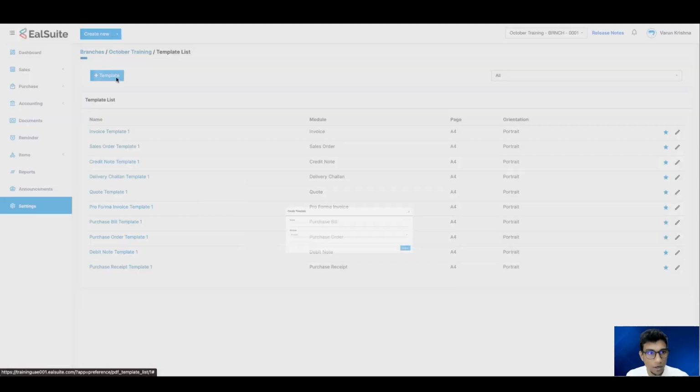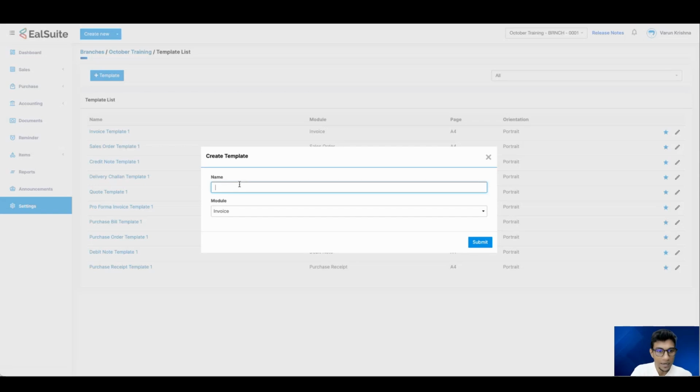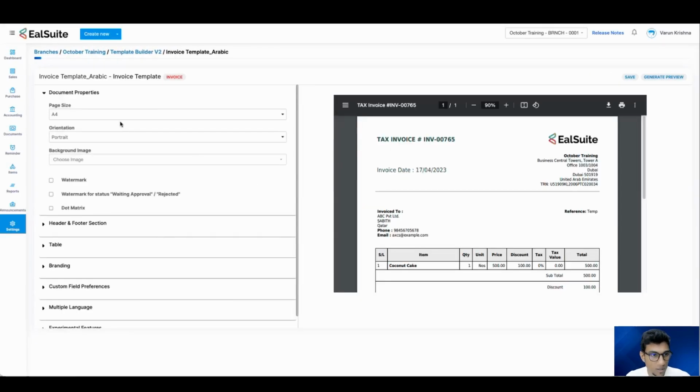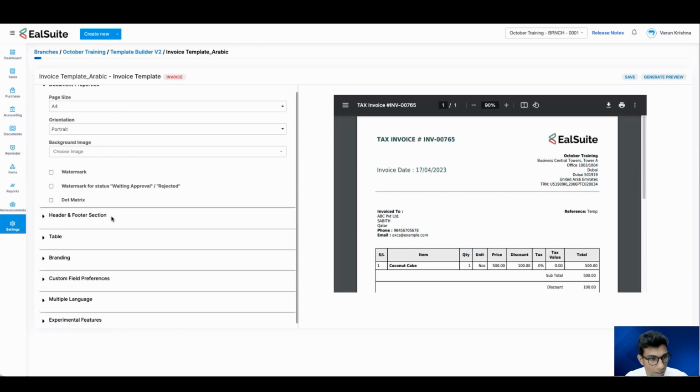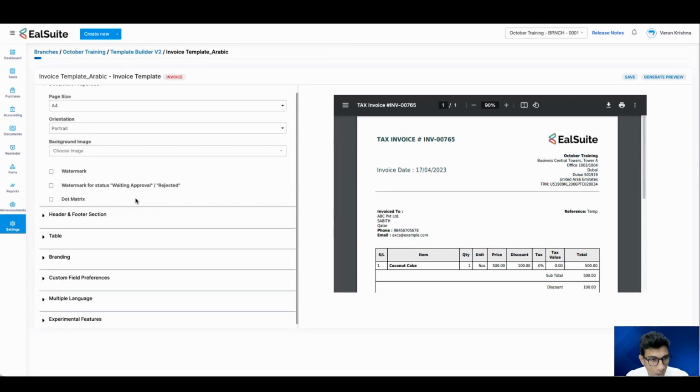All right. So let's create a new template builder. I'm going to create it under the invoice module, and we'll keep it as invoice template, underscore Arabic. So now what happens? I'm not going to change the further details or anything like that. Let me just show you where this Arabic feature gets reflected under the multiple language section.